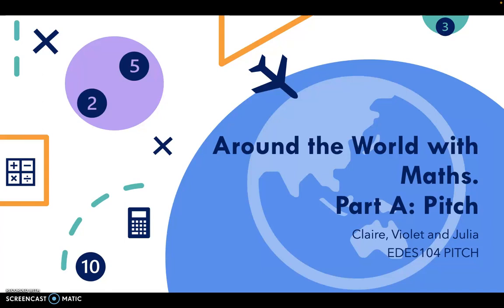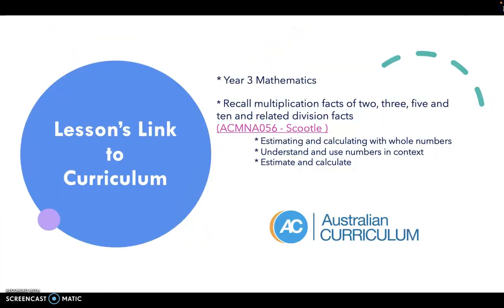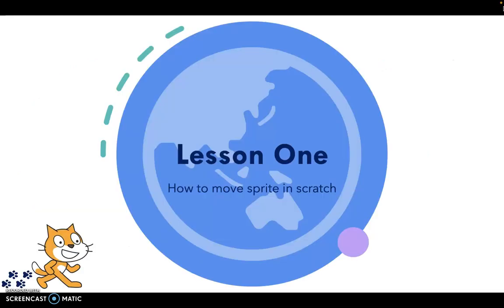This online game will be a prototype of what students can successfully make from a series of lessons created by us. The 3 lessons produced align with the Australian Curriculum Year 3 Mathematics syllabus and the content descriptor recall multiplication facts of 2, 3, 5 and 10 and the related division facts. Therefore, our target age group for this game will be between 8 and 11 years of age.